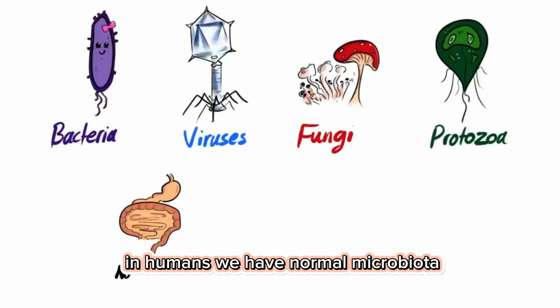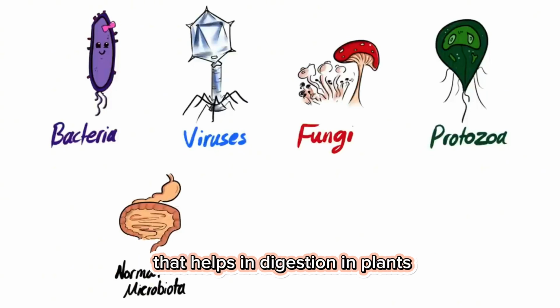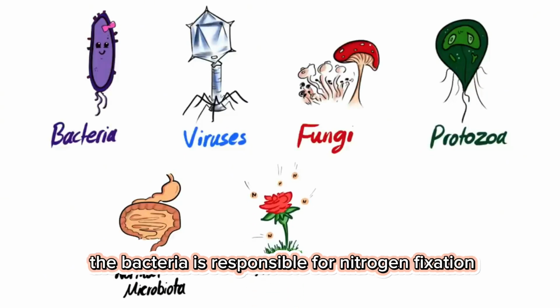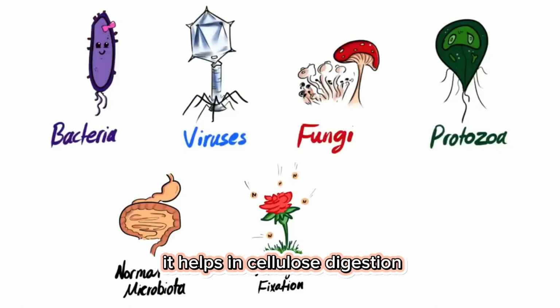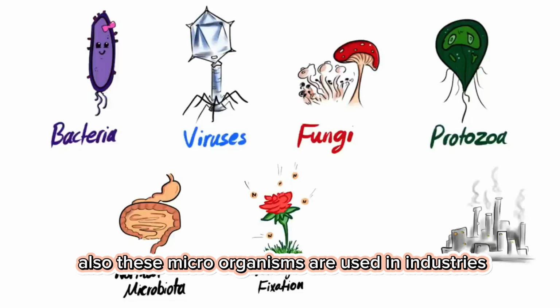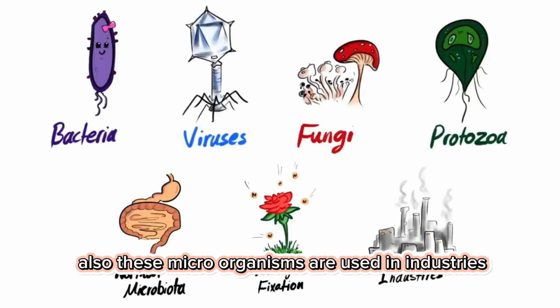In humans, we have normal microbiota that helps in digestion. In plants, the bacteria is responsible for nitrogen fixation. And in animals, it helps in cellulose digestion. Also, these microorganisms are used in industries.